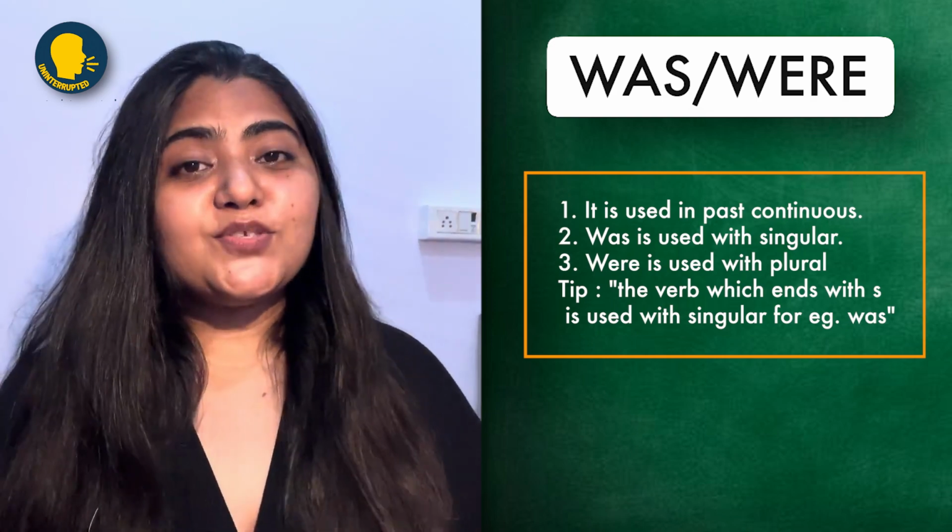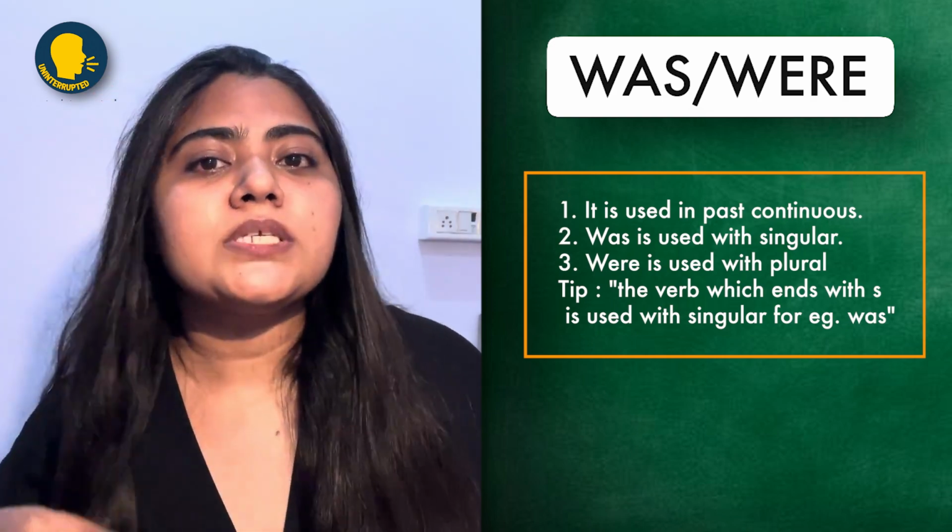All right. But of course, there's a catch. There's a moment when we use I and were together. If I were a bird, I would fly. I'm not saying if I was a bird. These are the cases of hypothetical. Hypothetical means imaginary sentences. Can I be a bird? Was I ever a bird? That's not possible, right? That is just in my imagination. So when we talk about imaginary sentences like if I were a bird, I'm using I and were together.